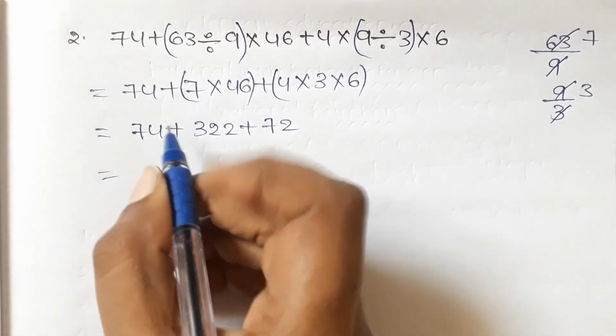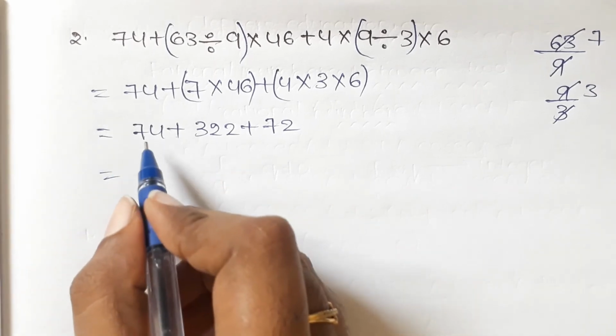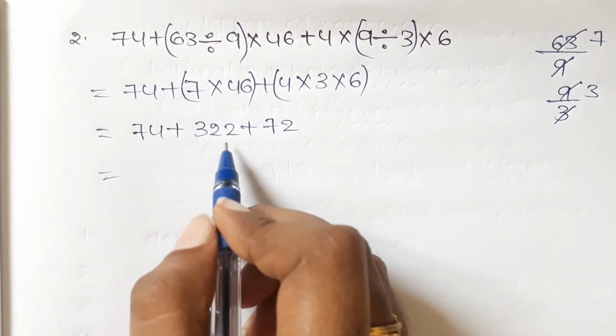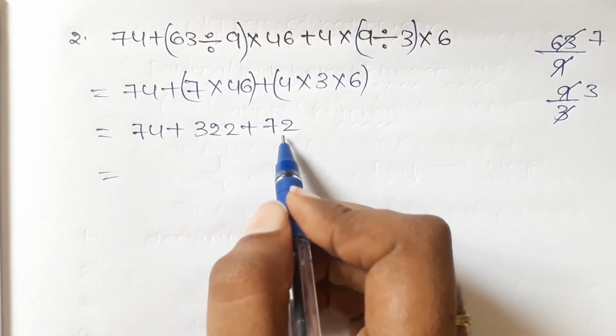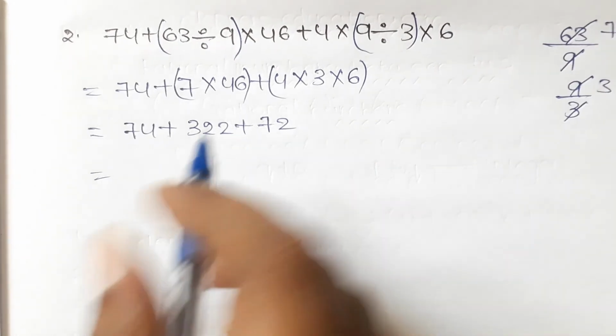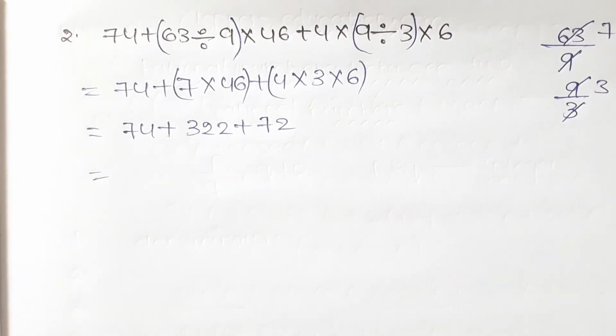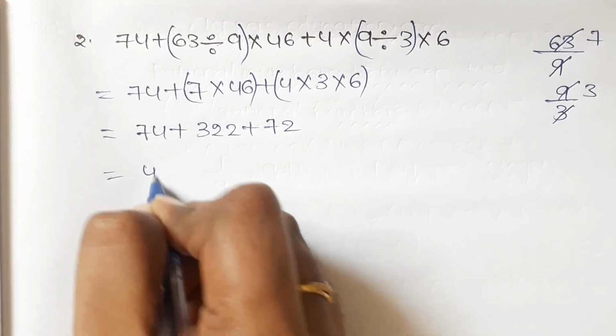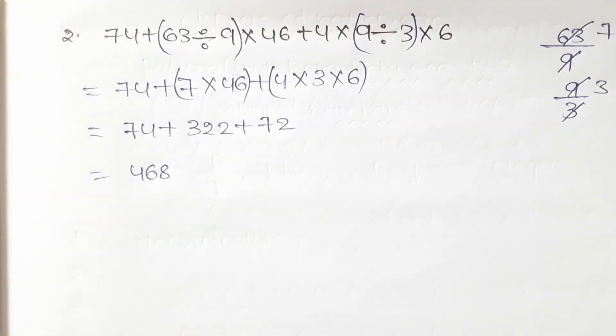And here all are addition, so we should add all of this. That is 74 plus 322 plus 72. Finally we will get the answer 468. And this is about the sum of problems of the BODMAS rule.